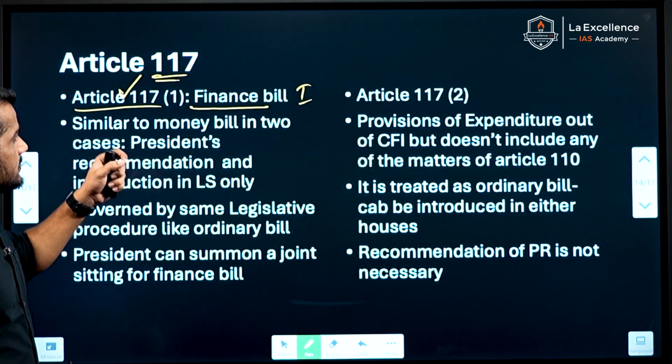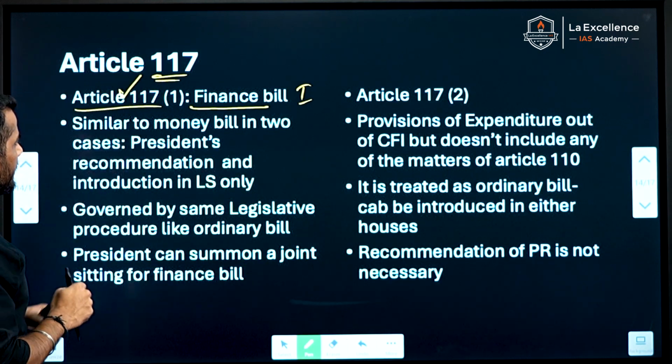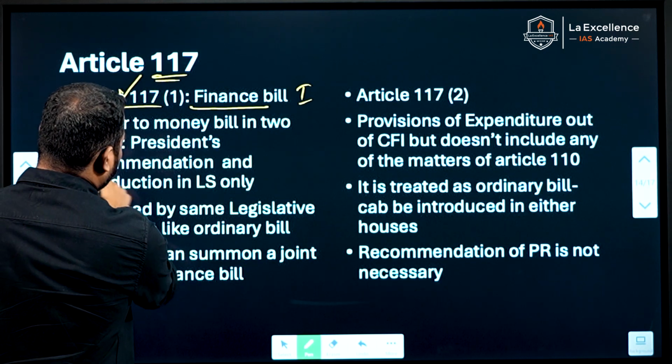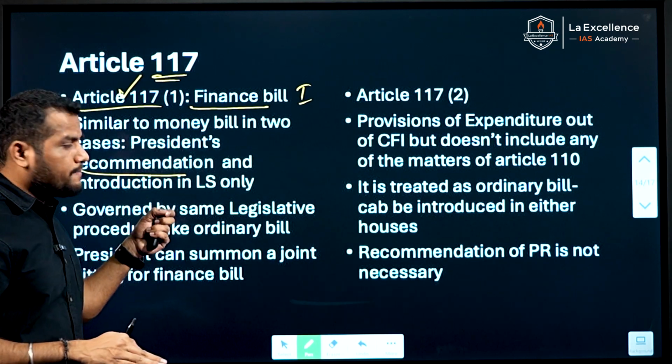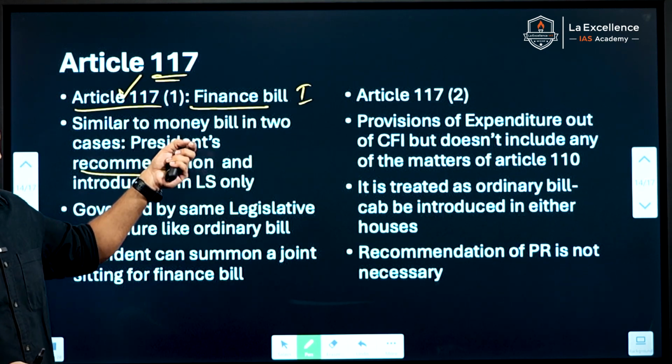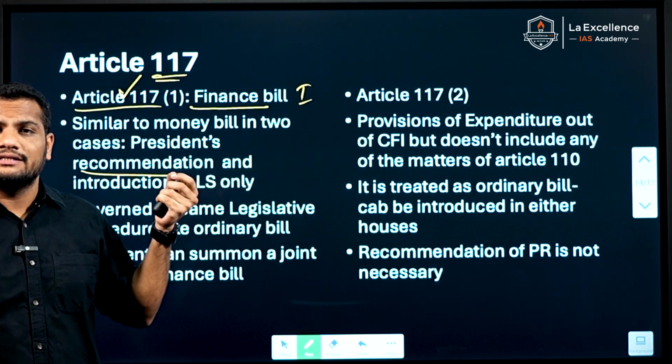Financial bill first is similar to a money bill in two matters. One is that it can only be introduced after the recommendation of the President. Without the President's recommendation, financial bill first and also the money bill can't be introduced in the Lok Sabha.